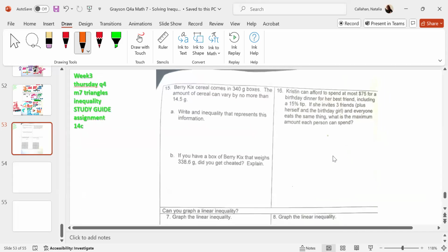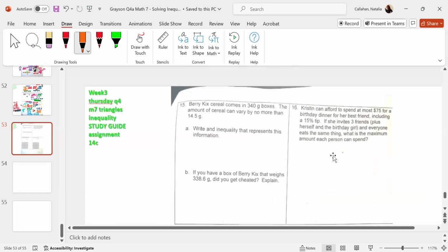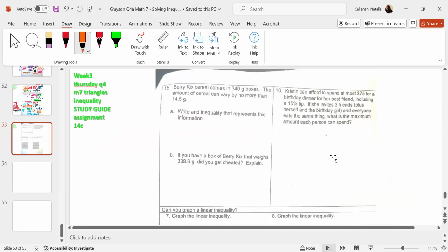All right, this is the third side of the study guide for Week 3 Thursday, triangle inequality. Number 15, read please. Very Berry Crunch cereal comes in 340 gram boxes. The amount of cereal can vary by no more than 14.5 grams. Write the inequality that represents the same.